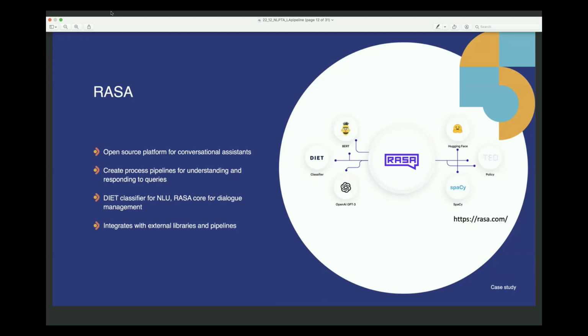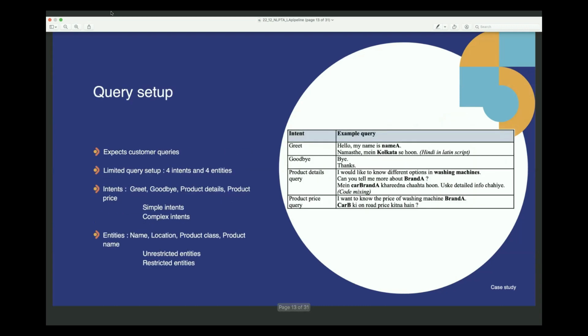Rasa has an NLU which uses a classifier called DIET for intent classification, intent recognition, and entity extraction. And Rasa Core manages the dialogue policies so that it can decide what to respond to each of the customer queries. It also lets us integrate with external libraries and pipelines like spaCy, Hugging Face, etc. It's a pretty versatile and open source platform. It has a pro version also, which we did not use.